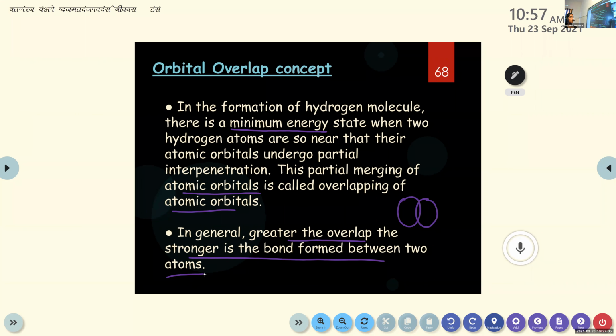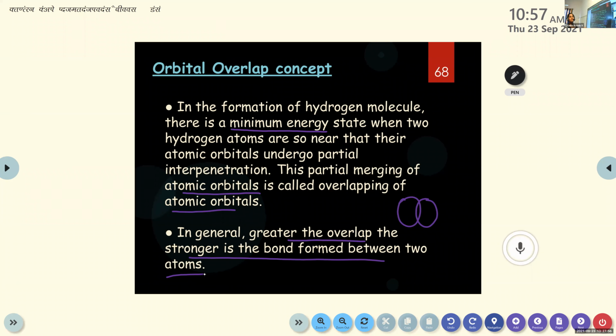Then we can also learn which orbitals are present in each atom. In the case of hydrogen atom, its atomic number is 1, so its configuration is 1s1. So which orbital will be involved in the bonding? S orbital, right?